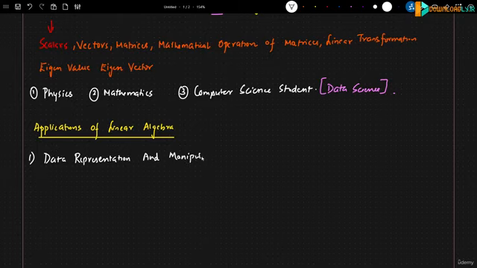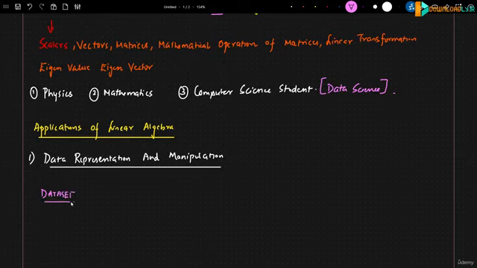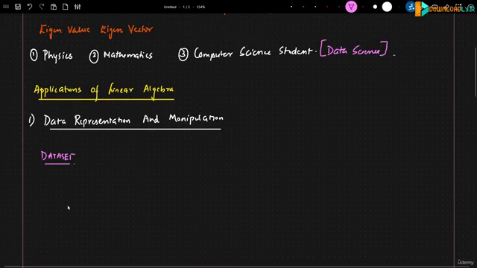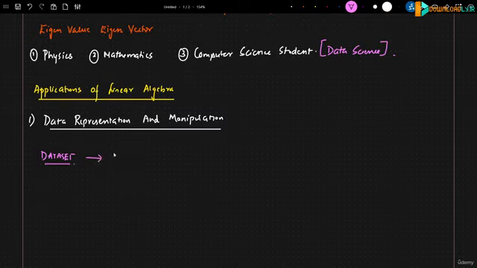Now, in order to understand this important application, that is data representation and manipulation, let me take one specific example and look at what kind of use cases we solve with it. So let's consider that I have a data set. Whenever we have a specific data set, one of the tasks in data science is that I need to create a model